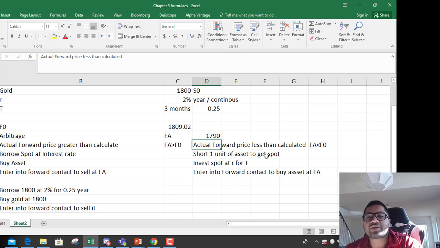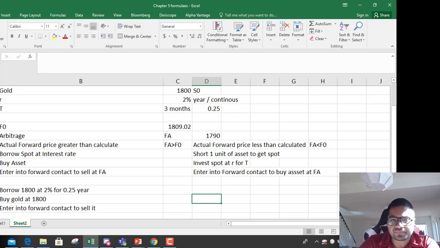So 1790 is the actual forward price, and your calculated price is 1809.02. So the actual forward is less than the calculated forward. How would you arbitrage? You will short one unit of the asset to get the spot price, invest that spot price at rate R for the time period T, and enter into a forward contract to buy the asset.